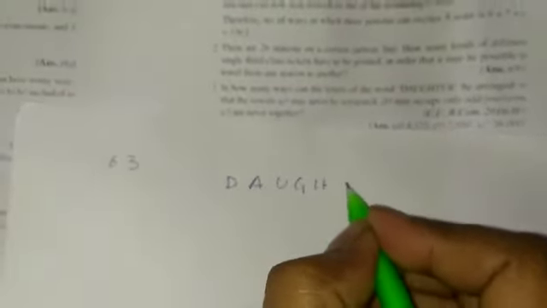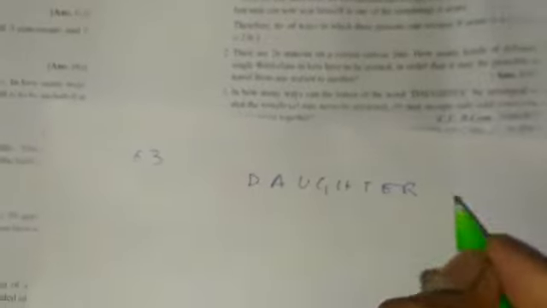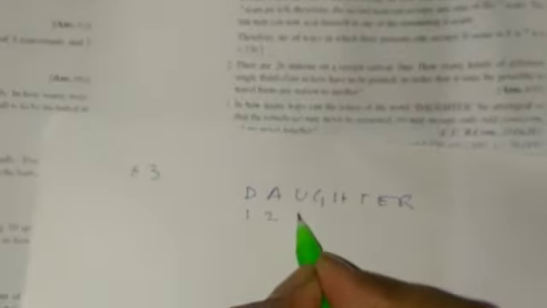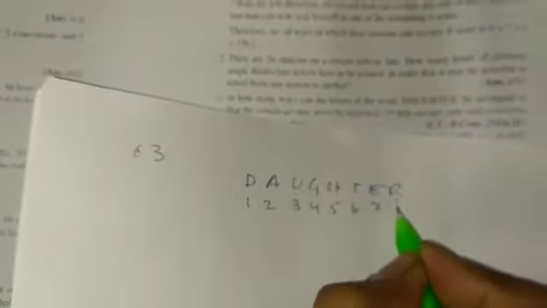the word DAUGHTER. There are 8 letters: 1, 2, 3, 4, 5, 6, 7, 8.